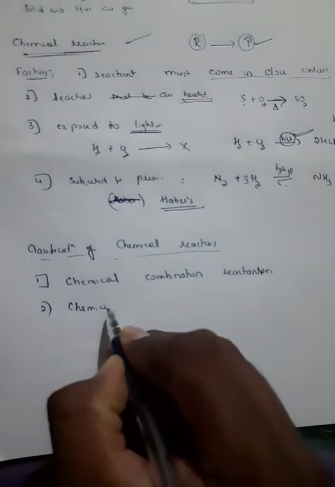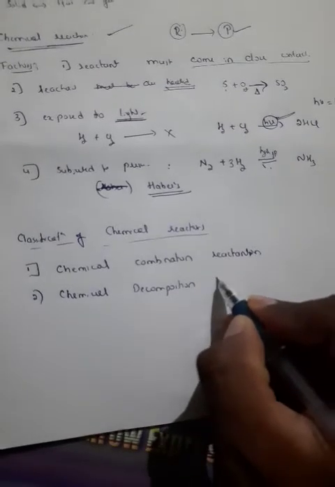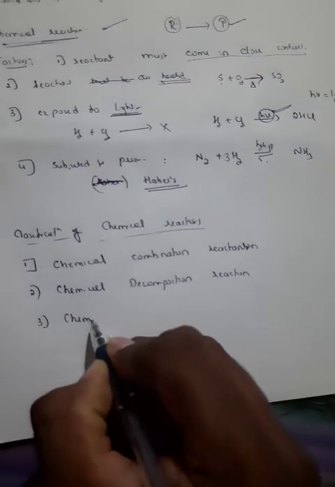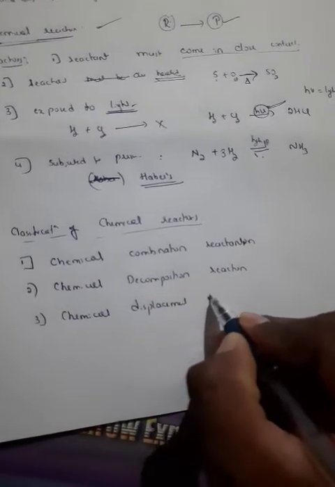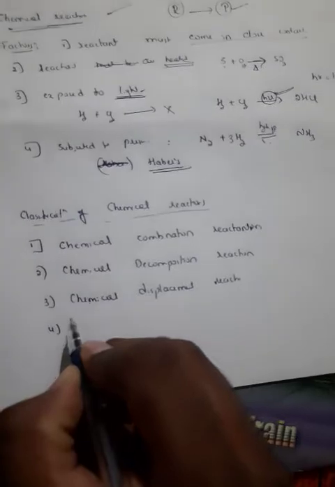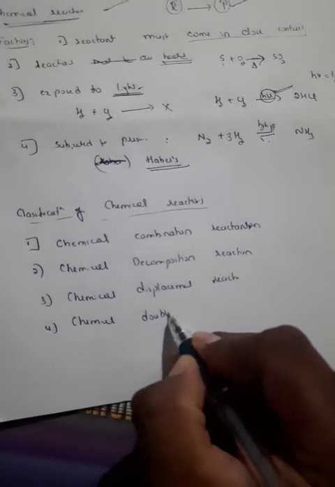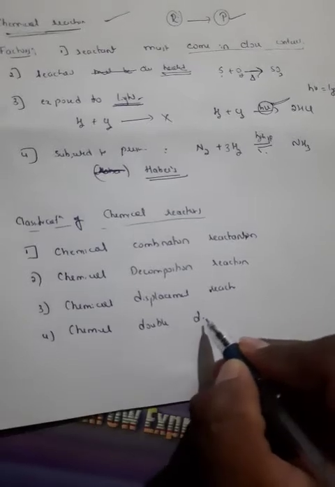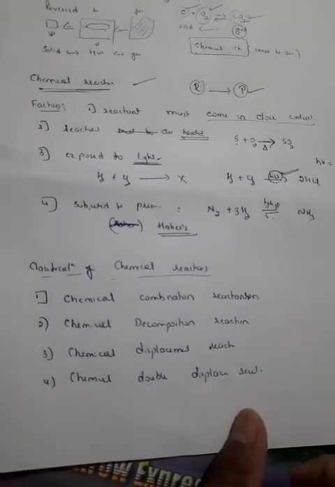The second one is the chemical decomposition reaction. The third one is the chemical displacement reaction, and the fourth one is the same as above, but the only difference is that it is a double displacement reaction. So these are the four main types of classification that we can do for chemical reactions.